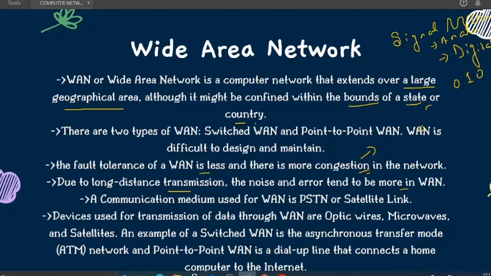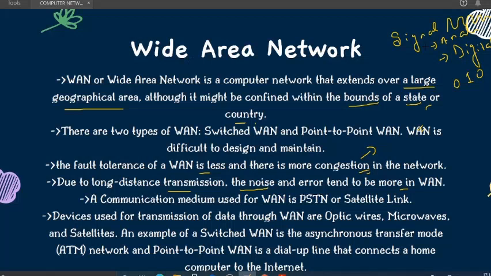So we are getting distracted a bit. What was the thing? The noise and error. You will see more in detail about this. Just think about it like this, that noise means that the data will get some issues, because we need to travel a long distance to transfer that specific data or that specific signal.